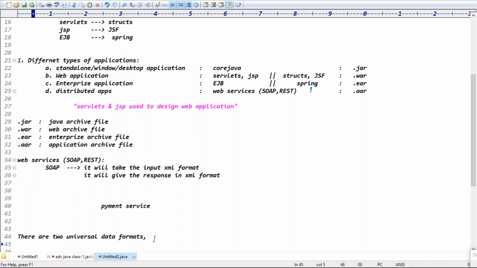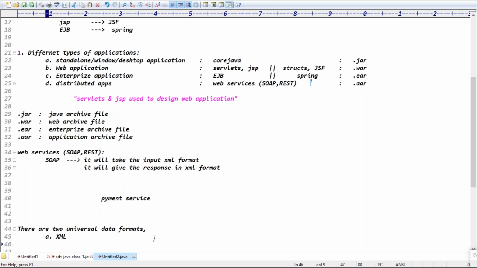There are two universal data formats, guys. One is XML, extensible markup language. The second one is JSON data, right? Exactly. See, guys, in that case my .NET client can access this payment service by passing XML data, and a Java client can access the service using XML data.